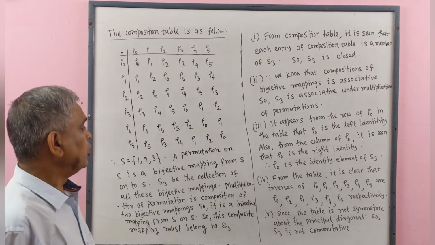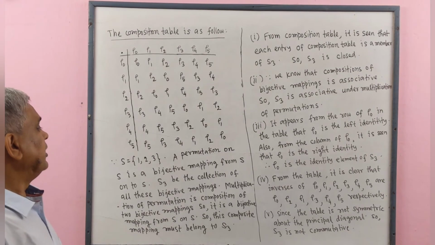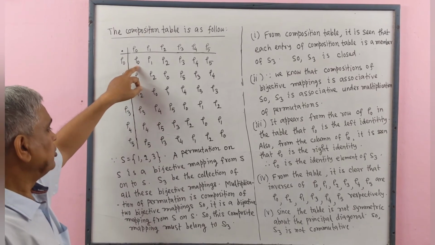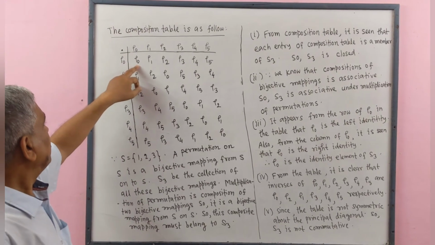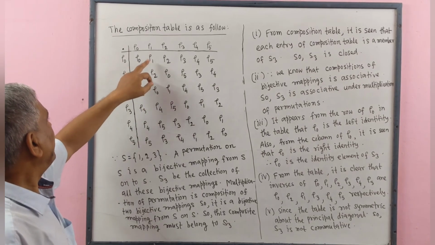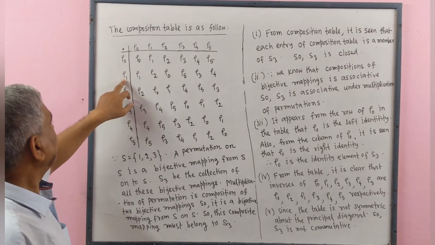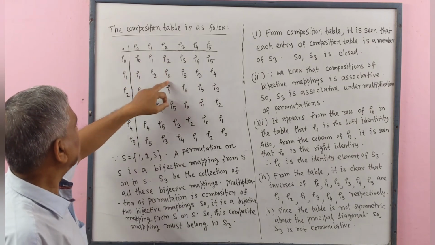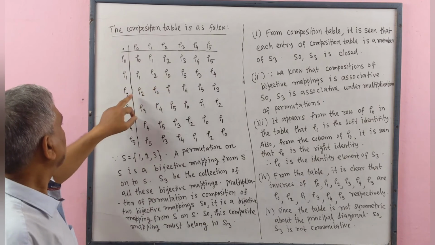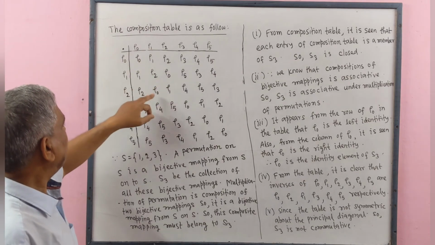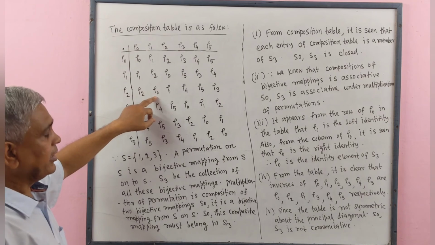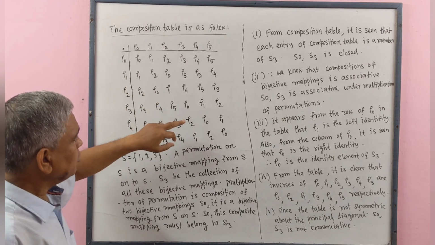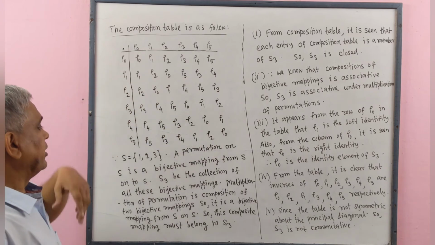Number 4, from the table it is clear that inverse of rho 0 is rho 0. Inverse of rho 1: here we see rho 1, here we see rho 0. So rho 1 multiply rho 2 equal to rho 0. Also rho 2 multiply rho 1 is rho 0, means identity element. That is, rho 1 is the inverse of rho 2 and rho 2 is the inverse of rho 1.